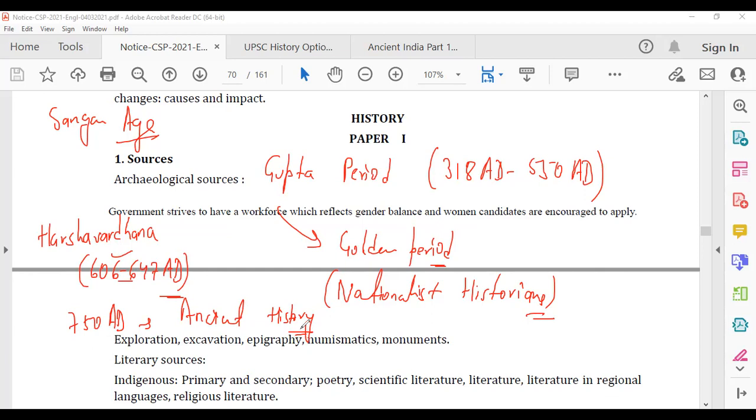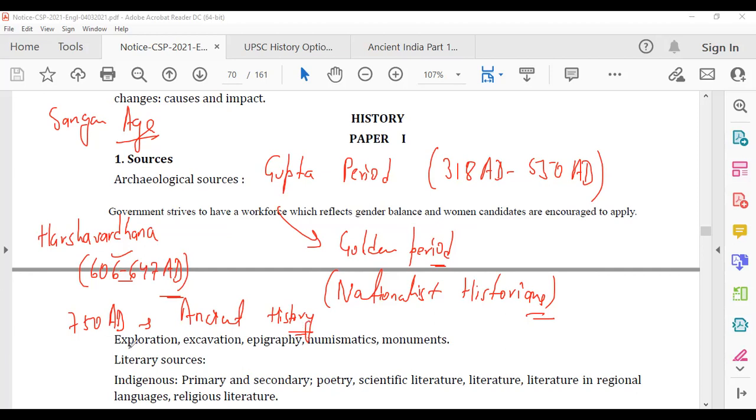Medieval history is from 1200 to 1757 AD. At the end of the Battle of Plassey, again, we'll talk about why the Battle of Plassey is marked as the end of the medieval period and the starting of modern India. 1757 to 1947 is modern India. Fine. So you have a basic idea now of what these periods are and what they talk about.